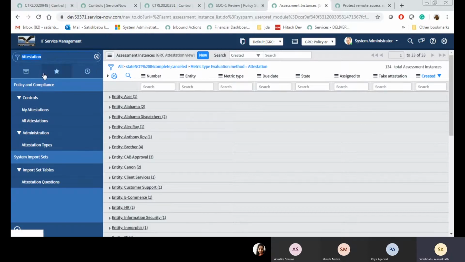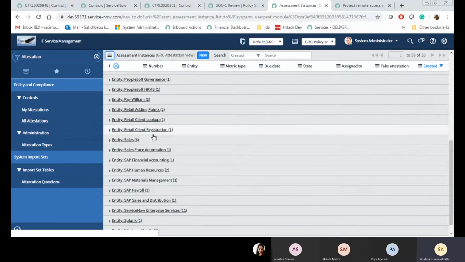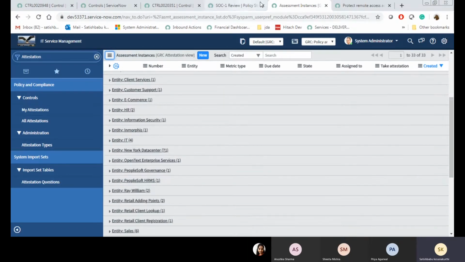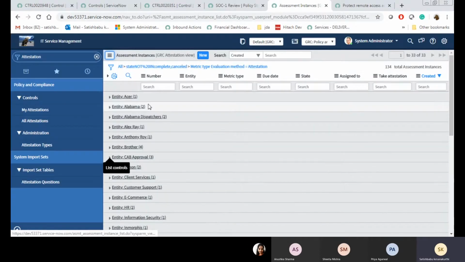When you type attestation in the navigator, you are able to see it under the policy and compliance module application. Once you click all attestations, you are able to see the attestations for all the profiles. What is our profile name? Splunk. Type the entity Splunk here.